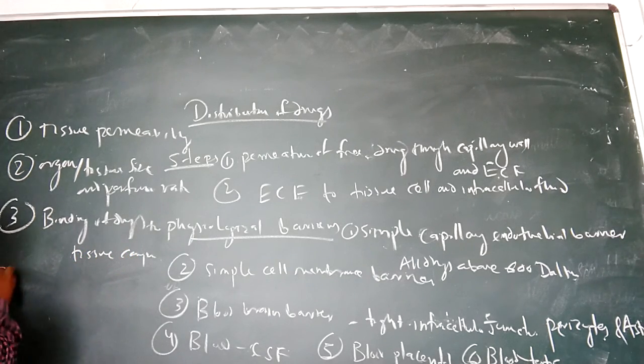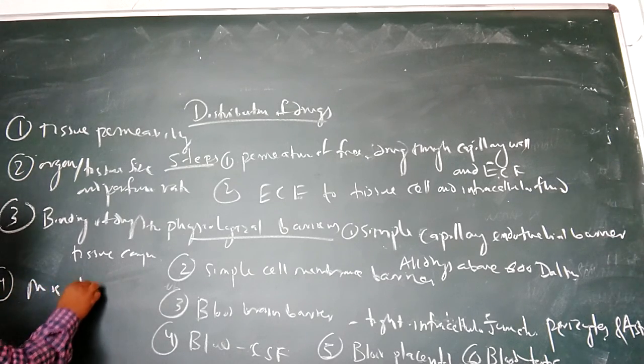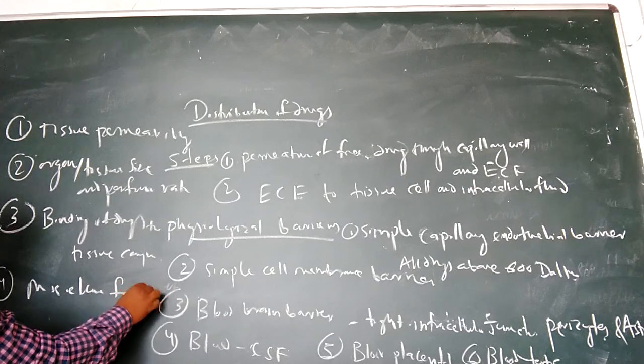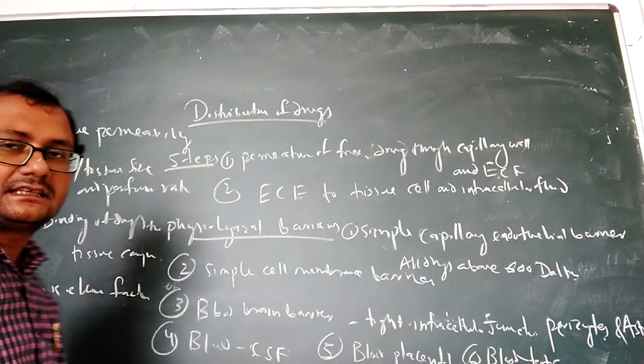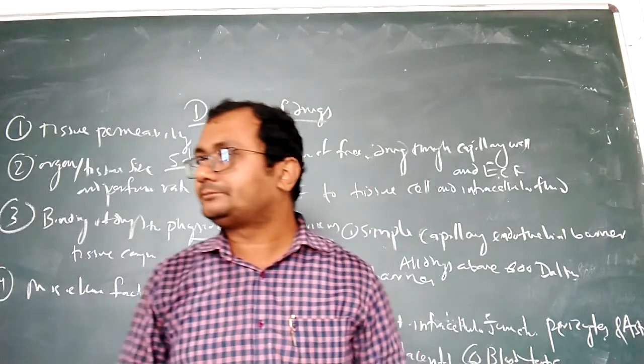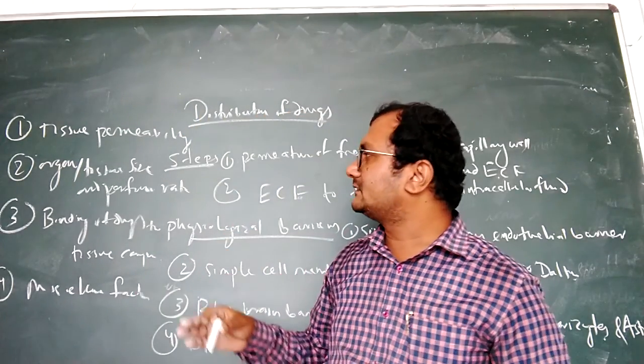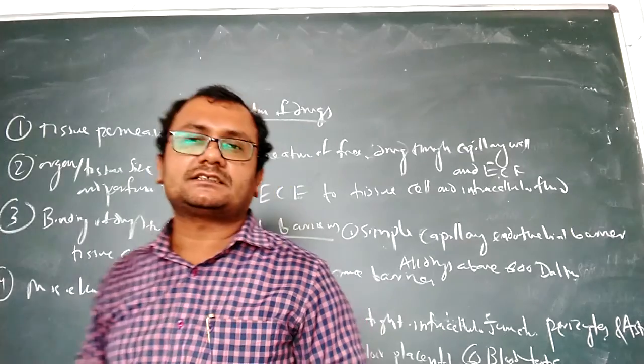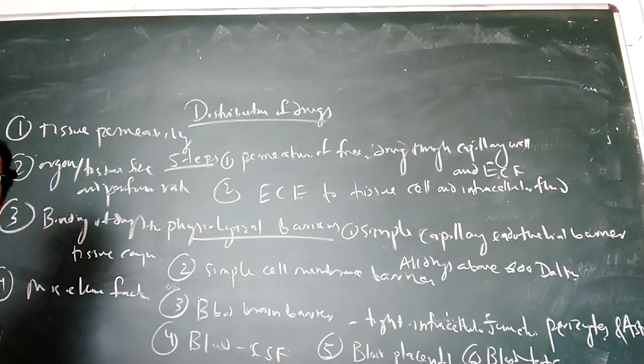The fourth is miscellaneous factors like age, pregnancy and obesity. So these are the four factors. Let us discuss the first one, tissue permeability.